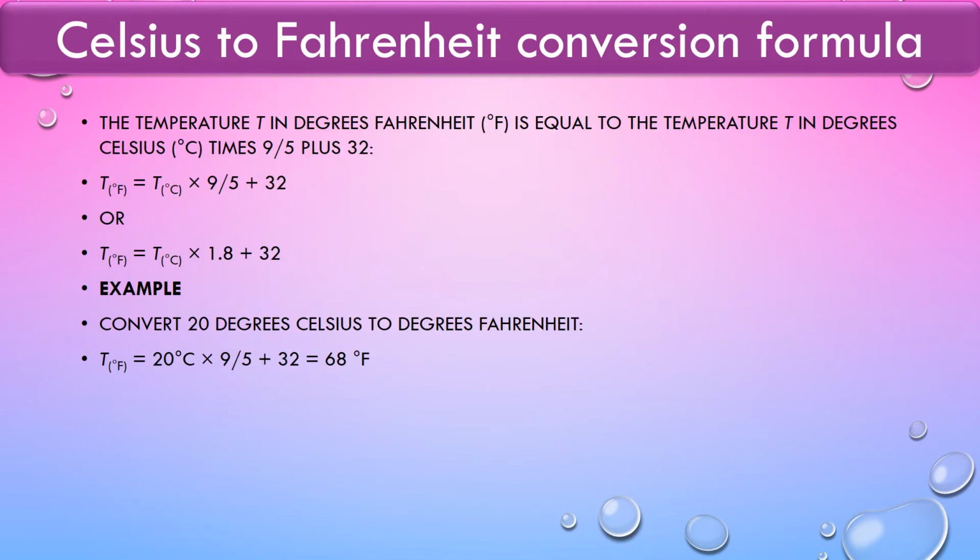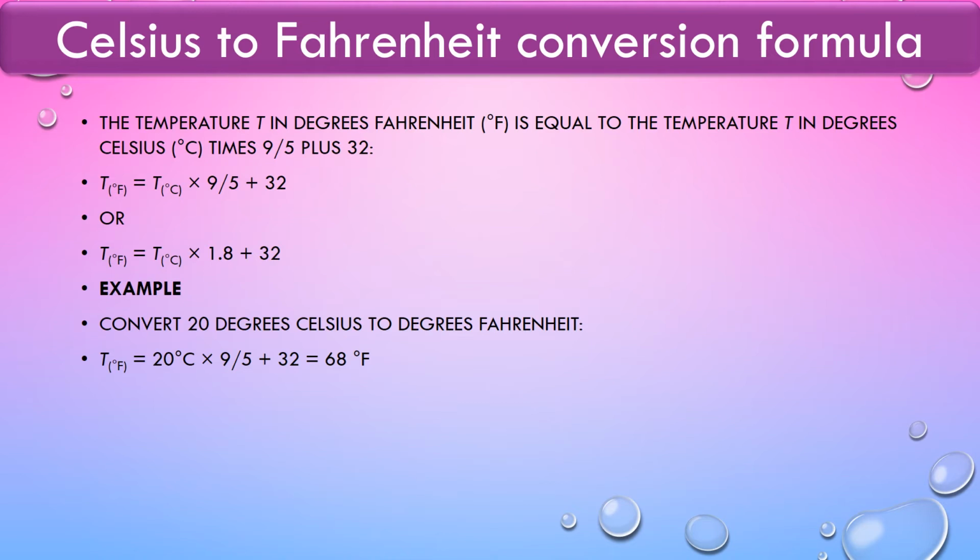Now the other scale, that is the Fahrenheit scale. How to convert degree Celsius into Fahrenheit? The temperature in Fahrenheit is equal to the temperature T in degree Celsius times 9 by 5 plus 32. If you want to convert degree Celsius into Fahrenheit, then T degree Fahrenheit equals T degree C into 9 by 5, or you can say 9 by 5 into degree Celsius, plus 32. And 9 by 5 is equal to 1.8.